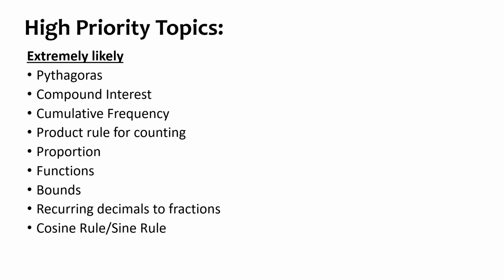And then just some more further trig. Trig has cropped up here and there, but further trig, cosine rule, sine rule, maybe area of a triangle where we don't have the perpendicular height, that could well be in there tomorrow. Beyond that then, I've just created a list of likely topics. This does include topics that have been in either paper 1 or 2, because we know that there are topic repeaters in some of these exam series that just come up repeatedly.